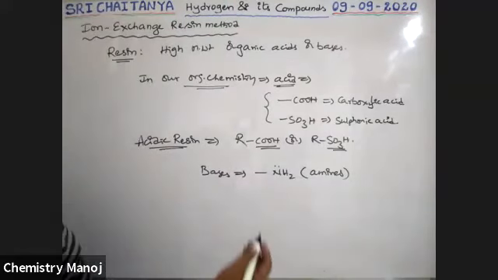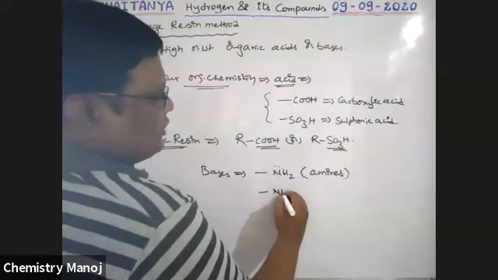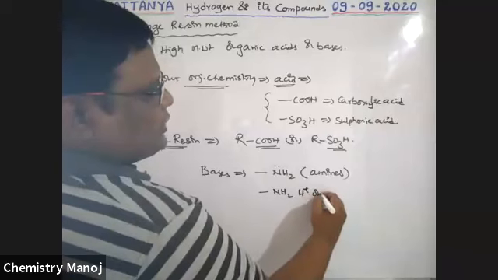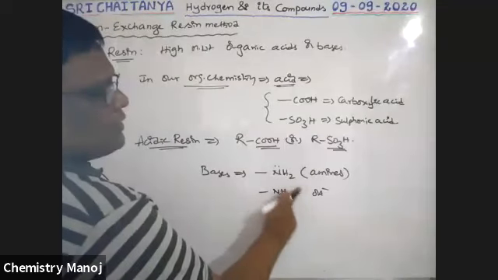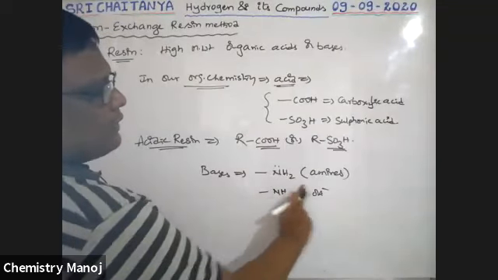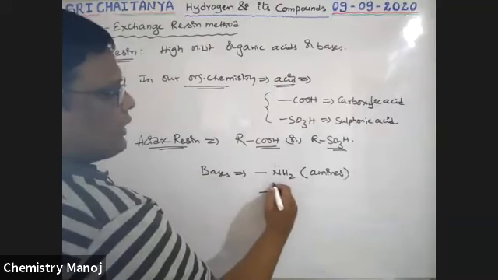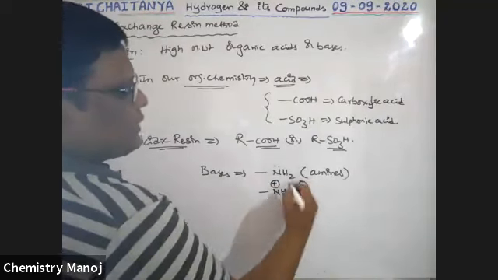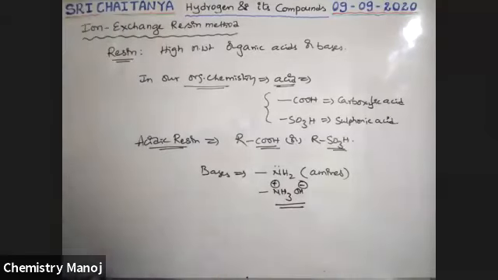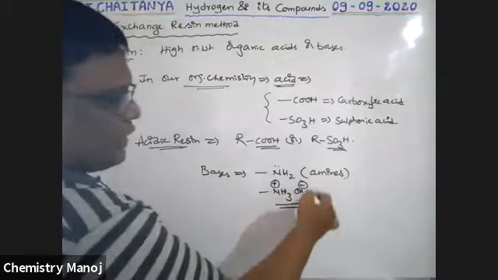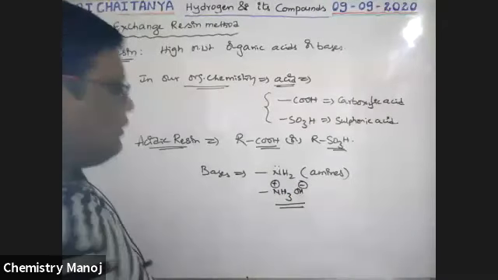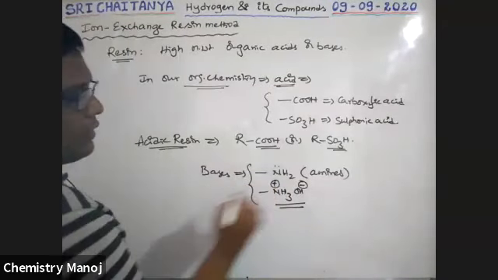For example, this NH2 in combination with water, that is H plus and OH minus, takes the H plus, giving NH3 plus ion and OH minus ion. This releases OH minus ion. That's why it is basic. Therefore, this is a basic group.